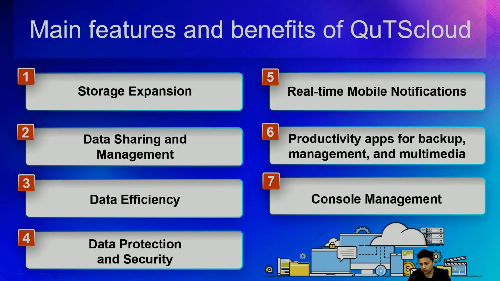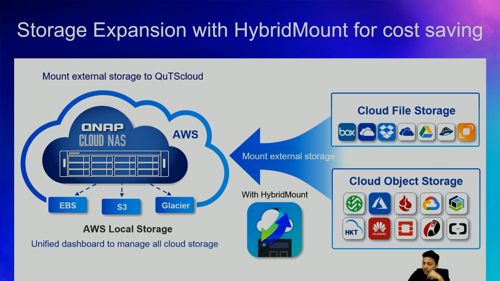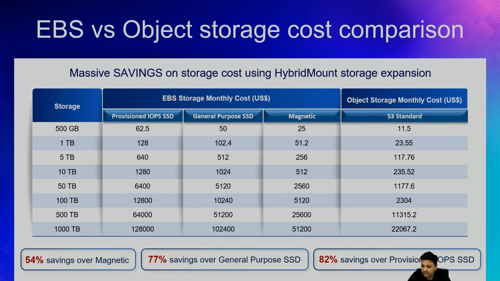These are very similar to QTS. As I already mentioned, you can use hybrid mount to expand your storage of QuTScloud. Hybrid mount helps you mount object storage on your Cloud NAS. The advantage of object storage is it's really cheap, much cheaper compared to your actual NAS storage or your virtual machine storage. So if you consider low-cost NAS in the cloud, you can start a basic NAS and use hybrid mount to keep adding more and more S3 storage on top, so it becomes really cost effective.